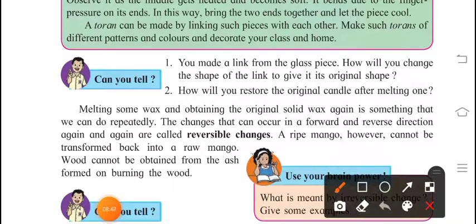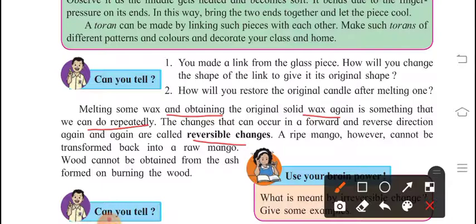Now next is melting some wax and obtaining the original solid wax again is something that we can do repeatedly. Obviously if a candle is melting, we are having some substances over there, so we can make a thread and insert it in, and obviously the melted wax is going to convert into solid form and we can reuse it again, right? The changes that occur in a forward and reverse direction again and again are called reversible changes. Okay, so that means we can use the thing again and again.